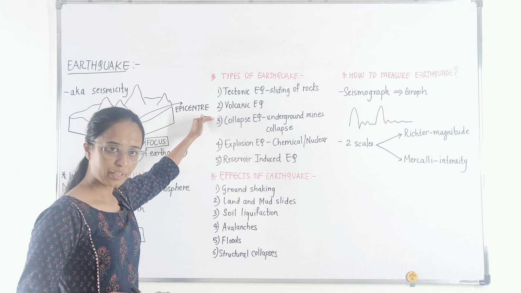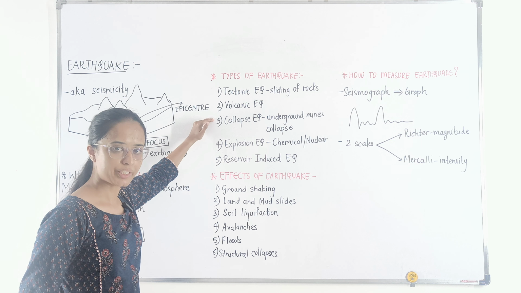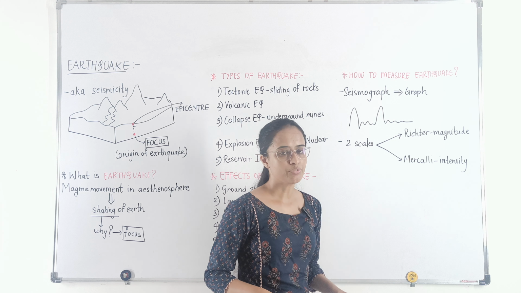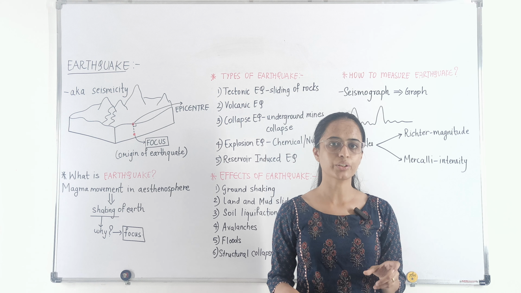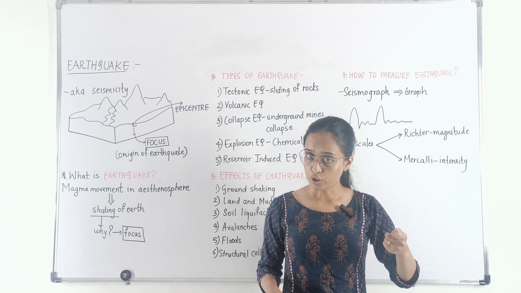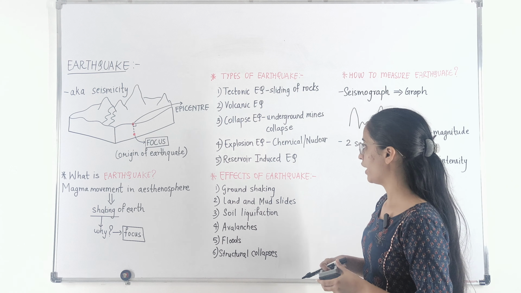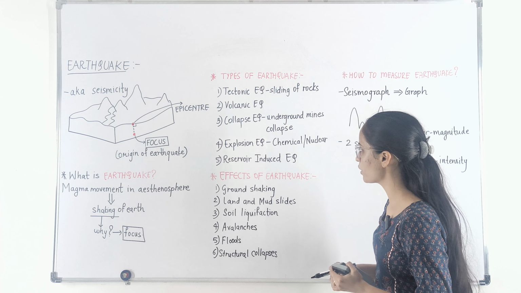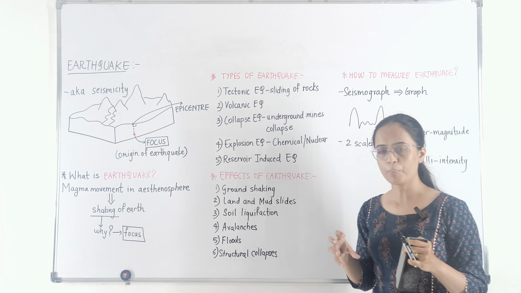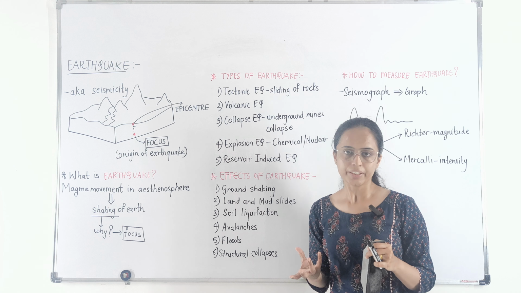Similarly, we have the second type of earthquake, which is called the volcanic earthquake. The term volcanic earthquake itself explains that this is the earthquake that is induced by the eruption of a volcano. Similarly, we have the third one, which is the collapse earthquake. Now, what do we mean by collapse earthquake? This is actually a human-induced earthquake.